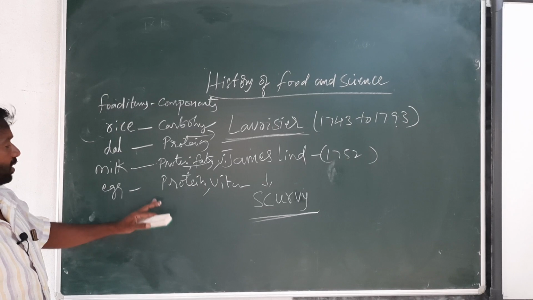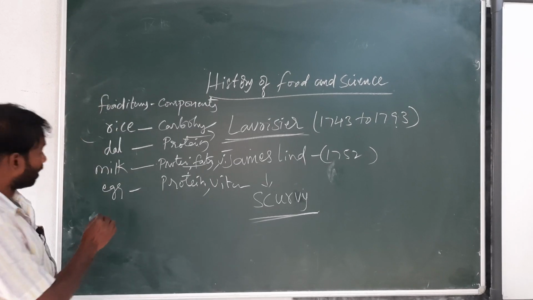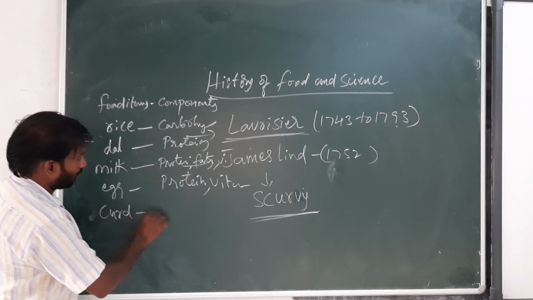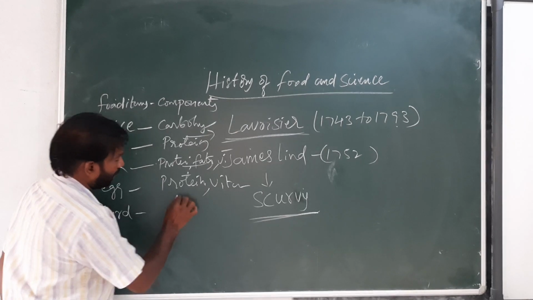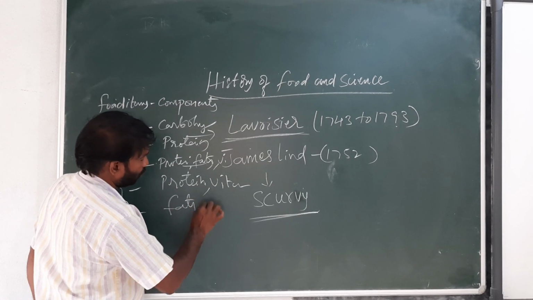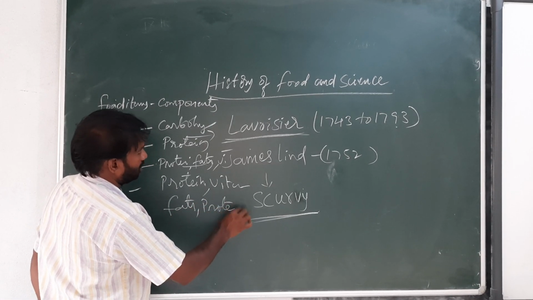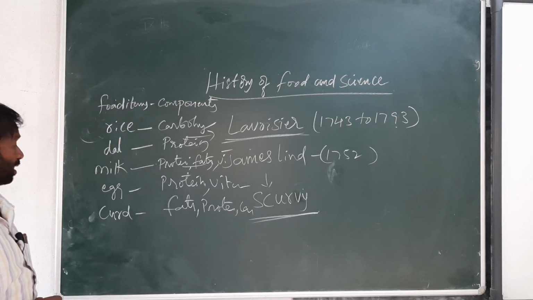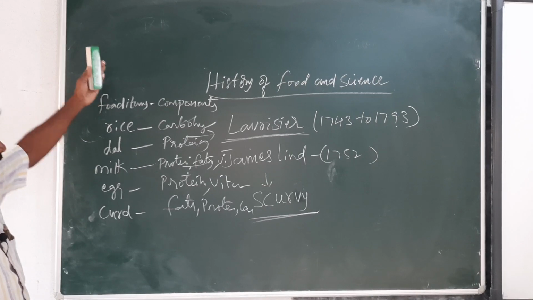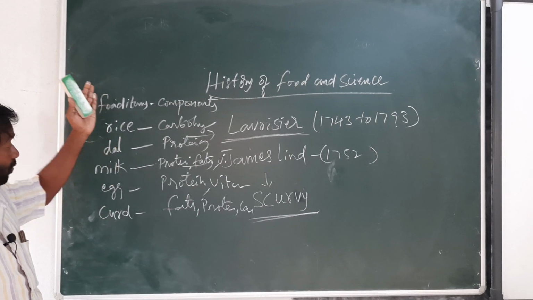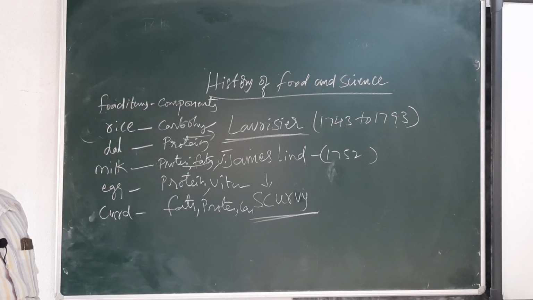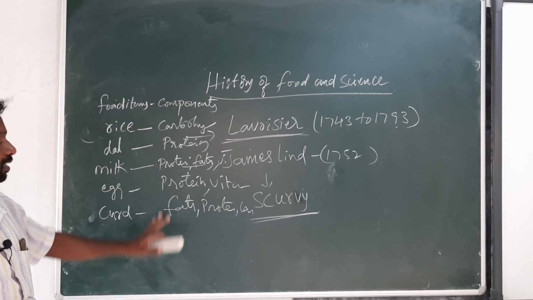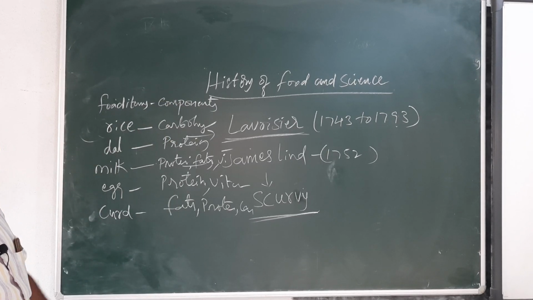Egg, proteins, vitamins. Curd, fats, proteins, and a little bit of carbohydrates. Food item names and the food components contained in them we also have to mention. Like this we also have to practice.